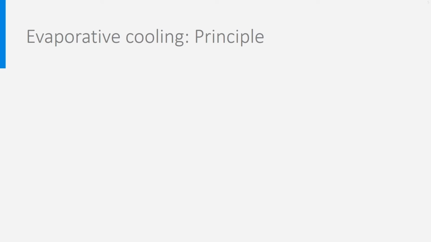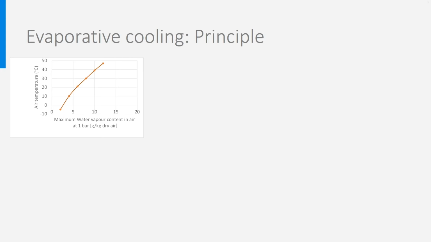There is a limitation to this, which is the temperature of the air. Depending on this temperature, there is a maximum of water vapor that can be included into the air. When this maximum is achieved, the air is said to be saturated and cannot absorb any more water vapor. For instance, at 20 degrees, air cannot absorb more than 7 grams of water per kilogram air.